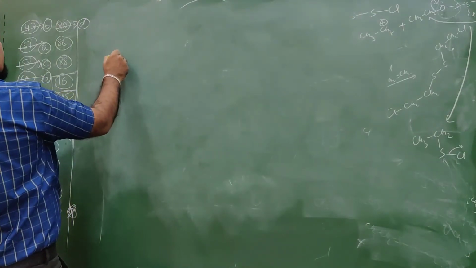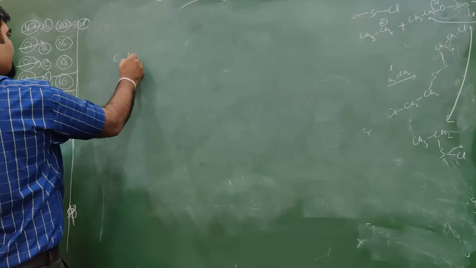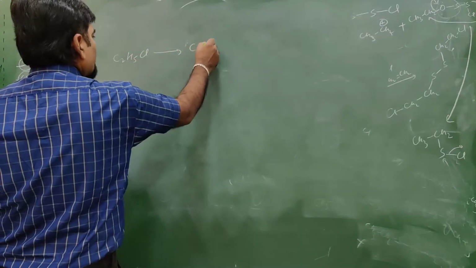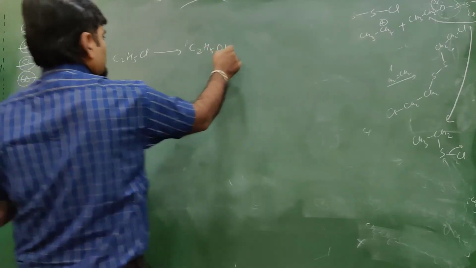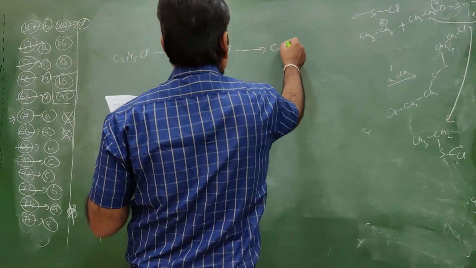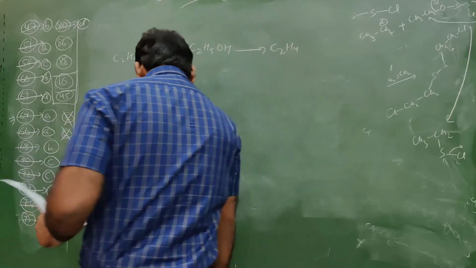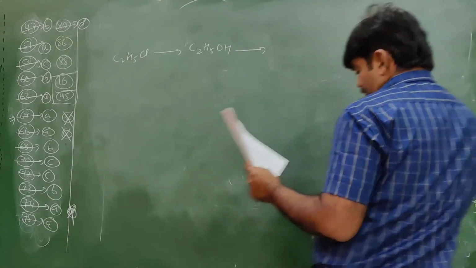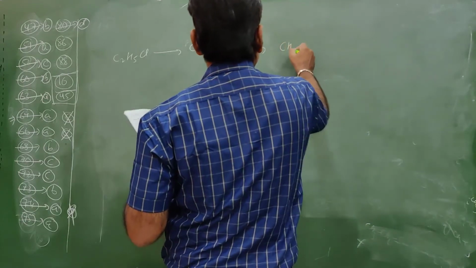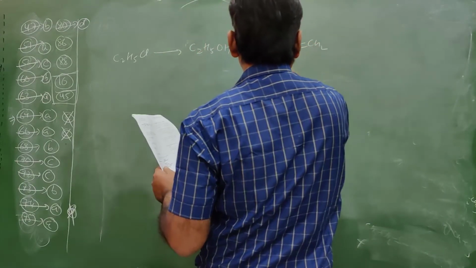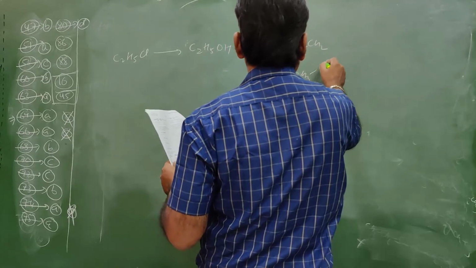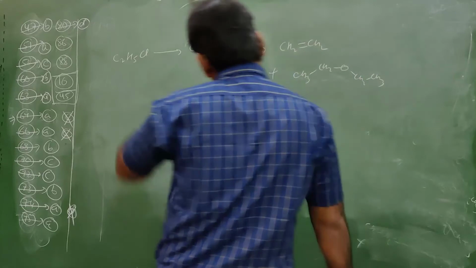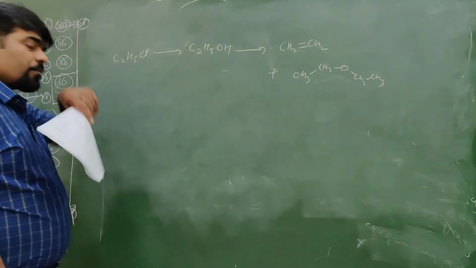Okay, so we have C2H5Cl becoming C2H5OH. This will become C2H4 as well as little content of ether C2H5OC2H5.